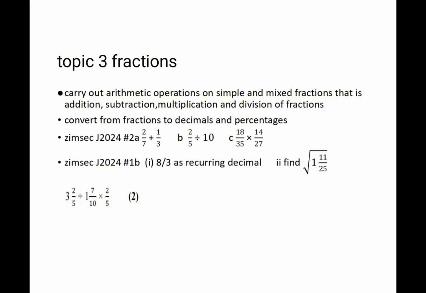And then that part 2, which is saying find the square root of 1 and 11 over 25. The first step is to convert from mixed fraction to improper fraction. And then after that, we now have 36 over 25. If we say square root of 36, we get 6. Square root of 25, we get 5. So my tip here is that don't just leave it as 6 over 5. You're supposed to write plus or minus for you to get all the marks.